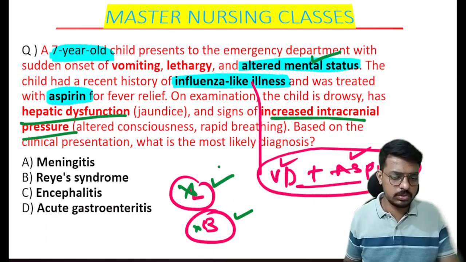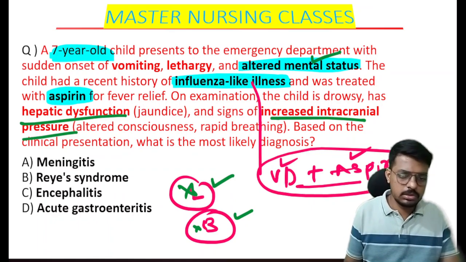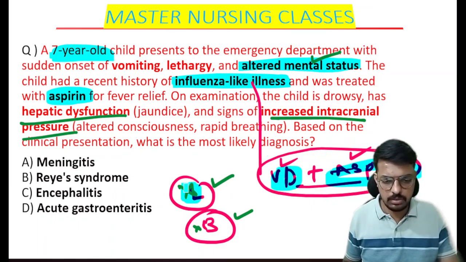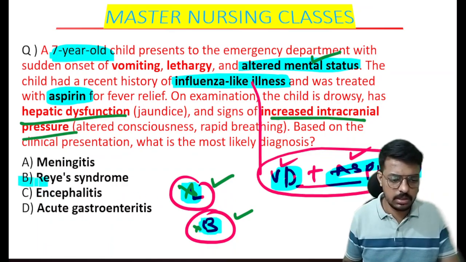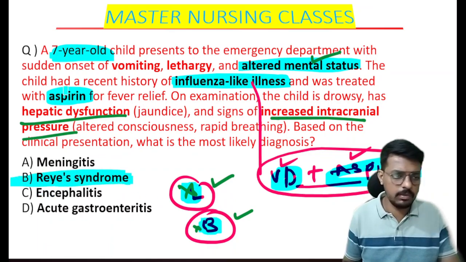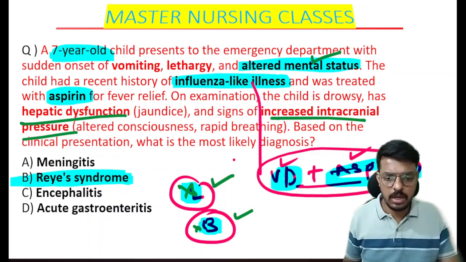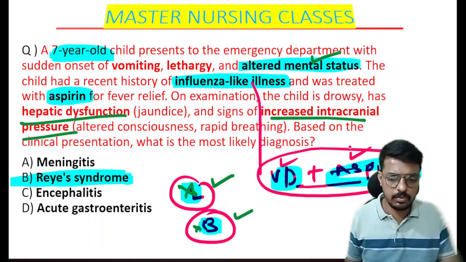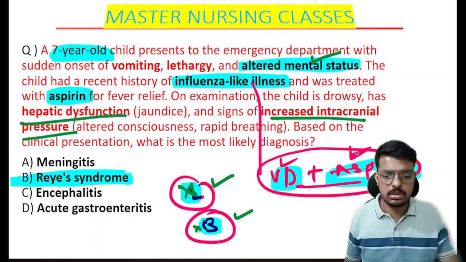So what do we call this situation? Giving aspirin in viral diseases, which damages the liver and brain, we call Reye syndrome. Very, very important, questions will come from here. How will the question arise? Which drug do we have to avoid in viral infections in children? That is aspirin. Very importantly, the questions will come.